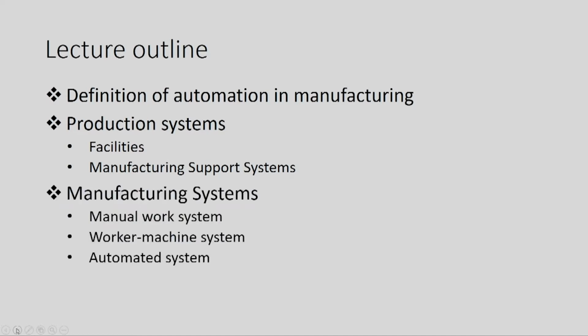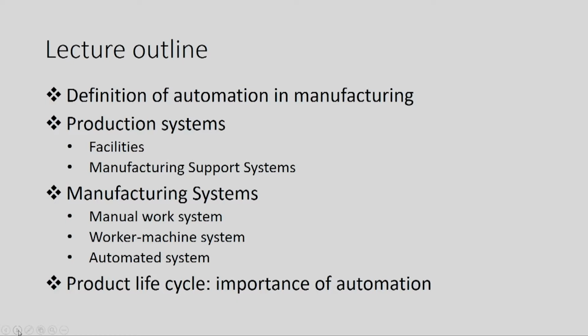Then we will look at various manufacturing systems which are used in present day manufacturing. These are manual work system, worker machine system and the third one is automated system. So, this differentiation will help us to know how the automated systems are essential and how they are important in comparison with manual work system and worker machine system.